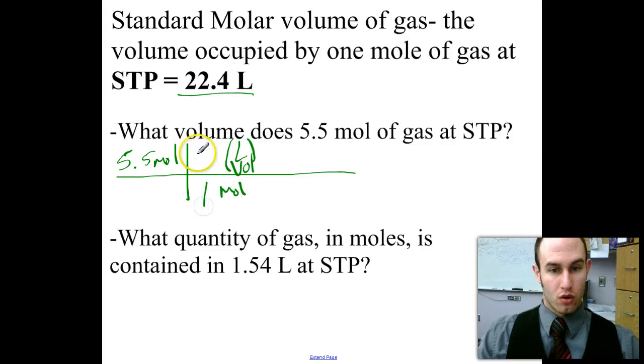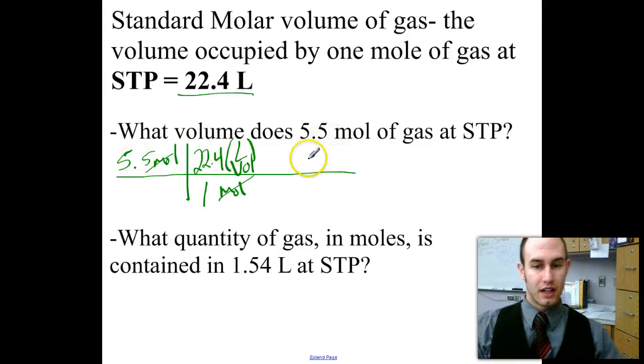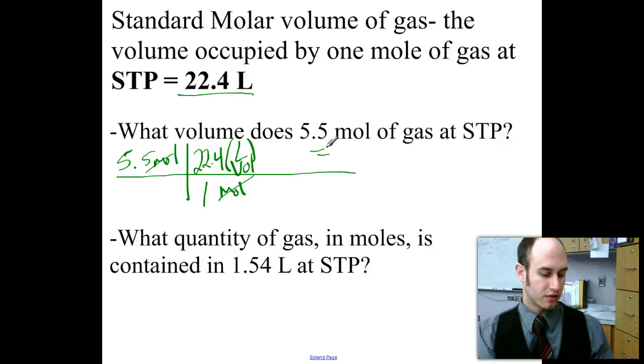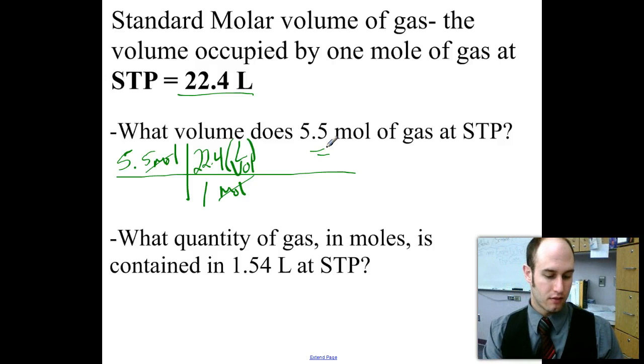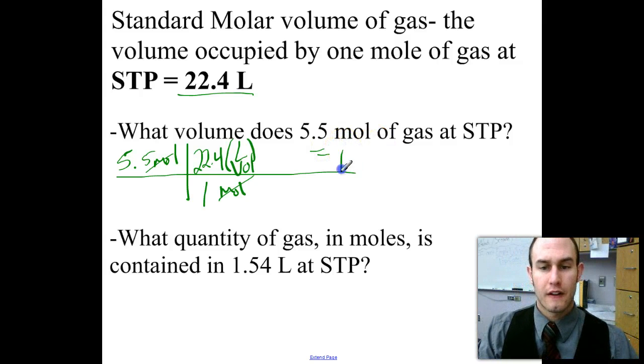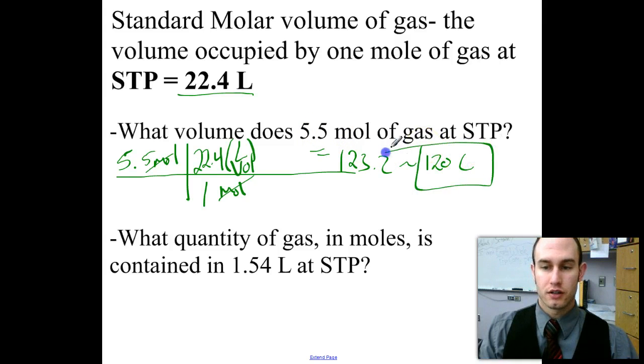In 1 mole, there is 22.4 liters. Moles cancel. 5.5 times my 22.4. Grab my calculator to solve that out. 123.2. Keeping correct with sig figs, if I only need 2 sig figs, 120 liters of gas.